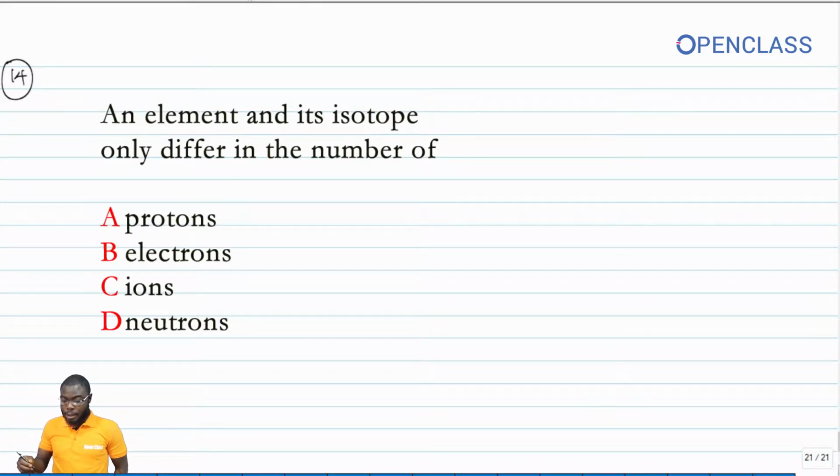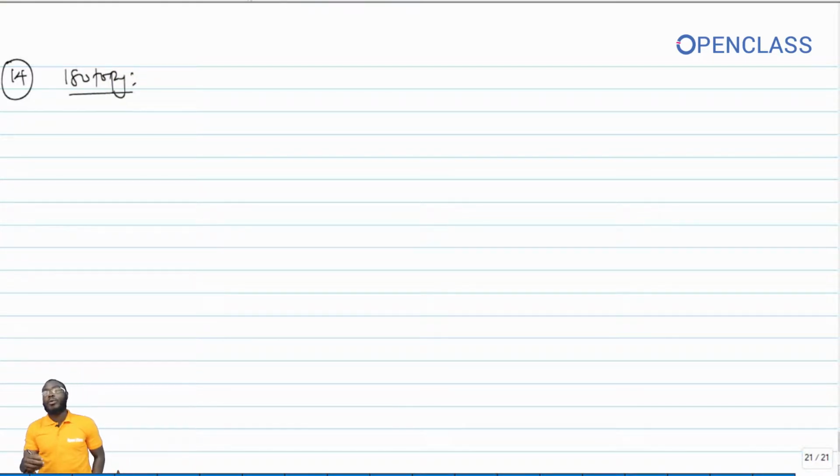Question number 14 says, an element and its isotope only differ in the number of what? So an element and its isotope only differs in the number of what? So this takes us to the concept of isotopy. Isotopy is that concept, a phenomenon whereby atoms of the same element,